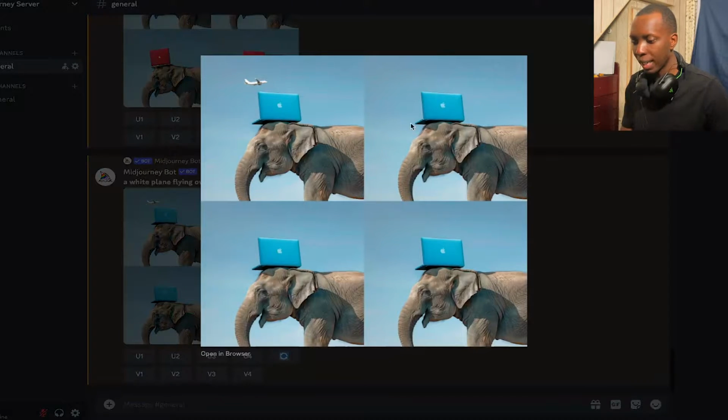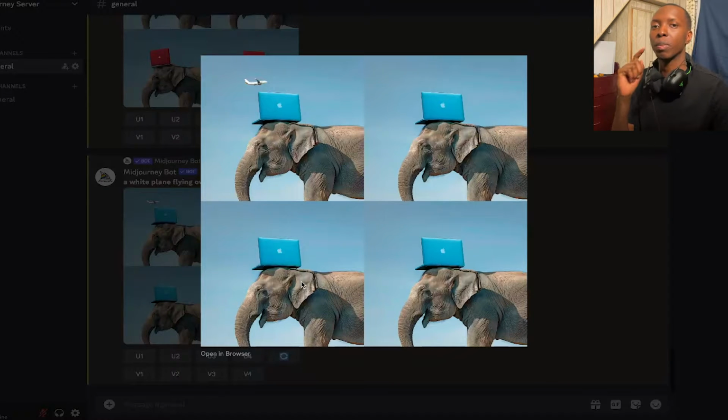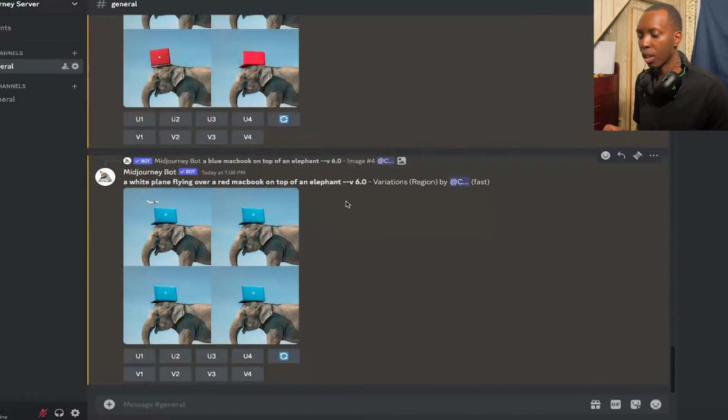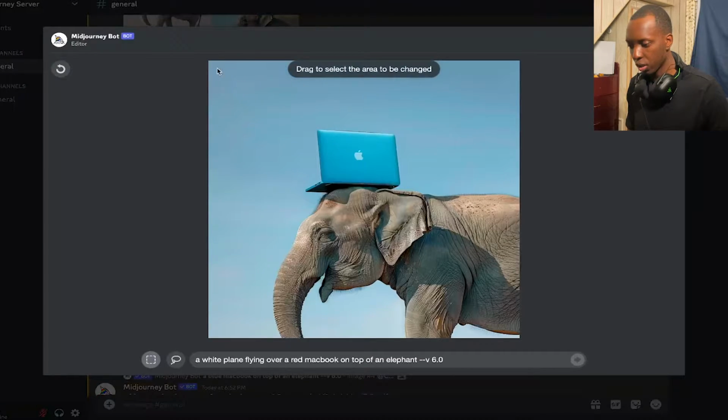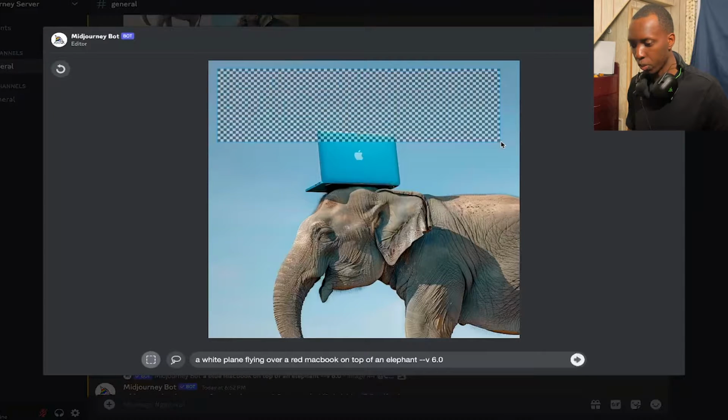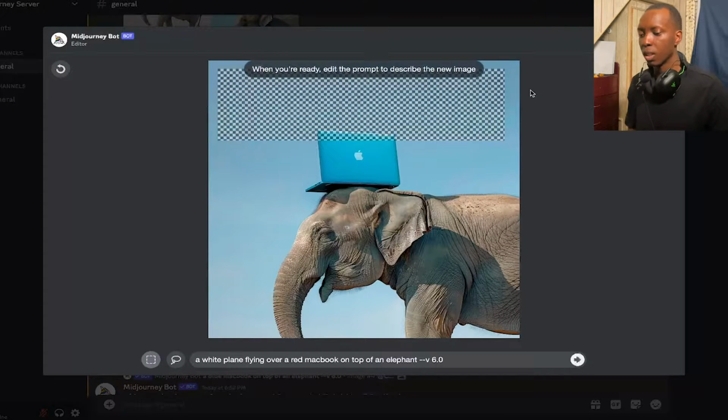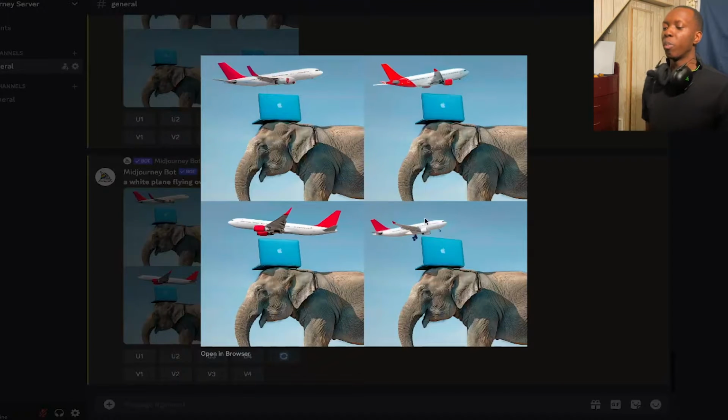So boom, right here we got the plane that we were looking for in the top left. It seems that it didn't do the rest here. I do believe it was because we did not choose a large enough part of the picture. So we're going to try this one more time with a larger part and see what we get. Just refresh. Boom. So now we choose a larger part. Well, boom, there you have it.